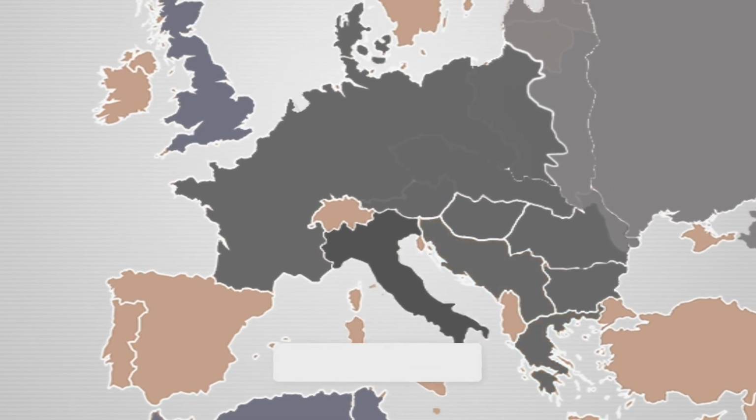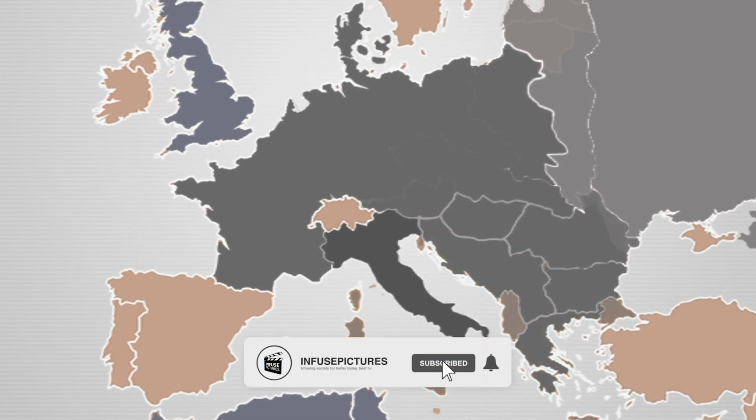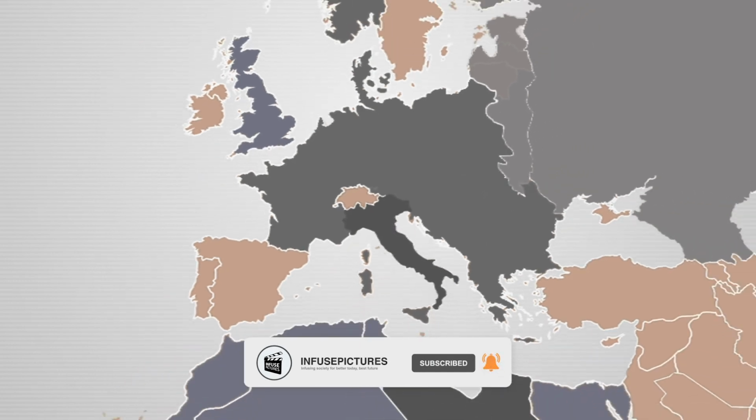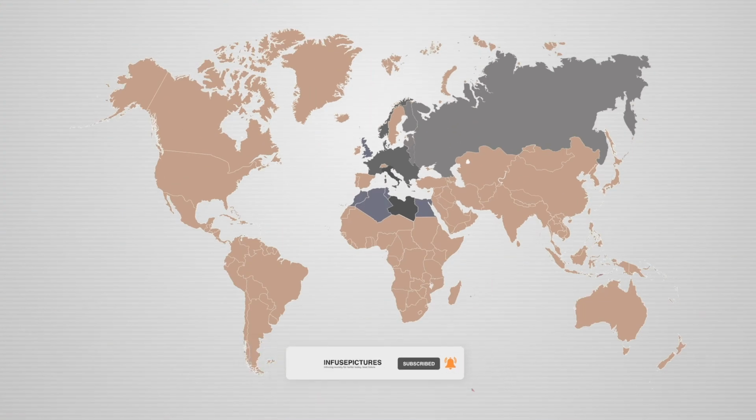Germany attacked Yugoslavia and Greece in 1941. After this, almost the whole of Europe was under German control.